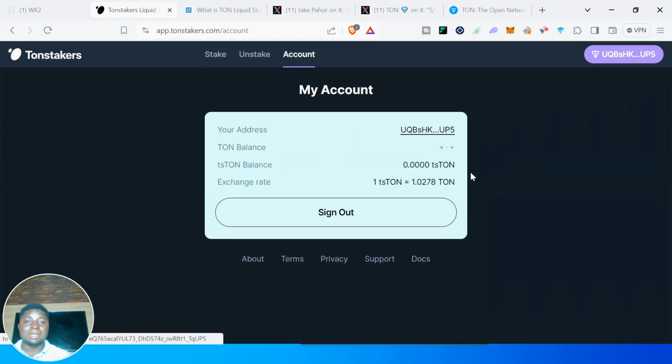And the account: this is where you log out, and this is where you see your address, like this address, and your balance, how much Ton you are staking. That is where to get the information.